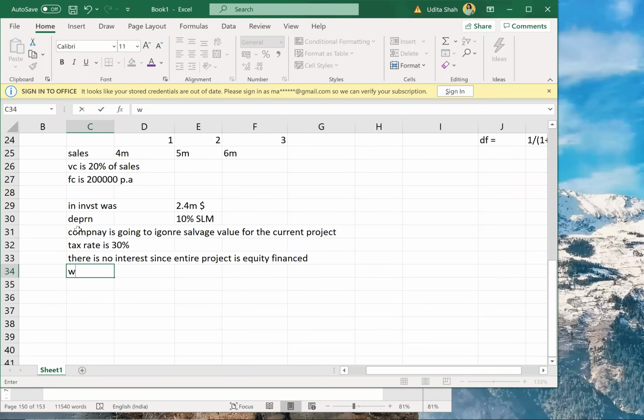WACC, weighted average cost of capital, is 10%. Calculate cash flows after tax, and also calculate the discounted payback period.